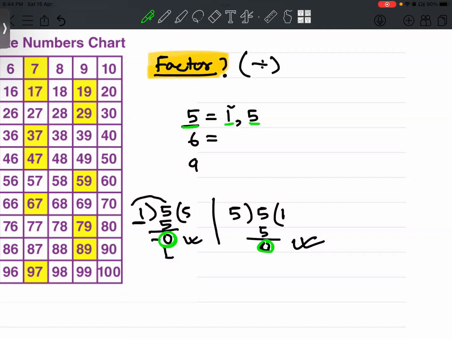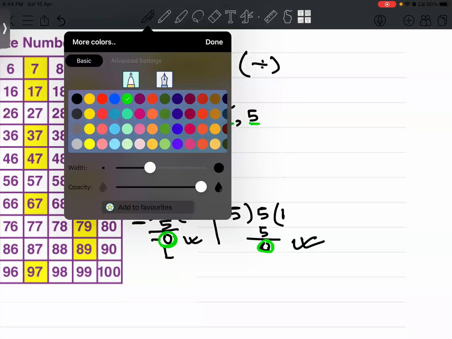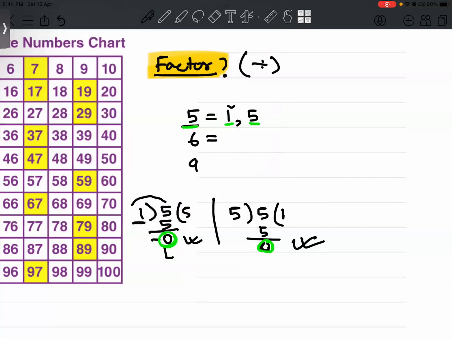What about 6? Similarly, we can find some numbers which are completely dividing 6 also. Can you do it yourself? 6 divided by 1 gives remainder 0. Then what else?